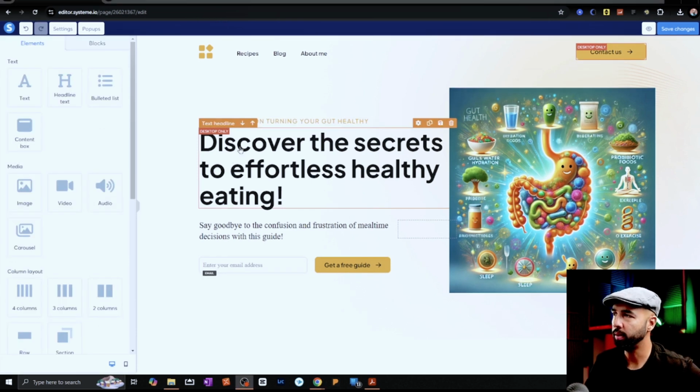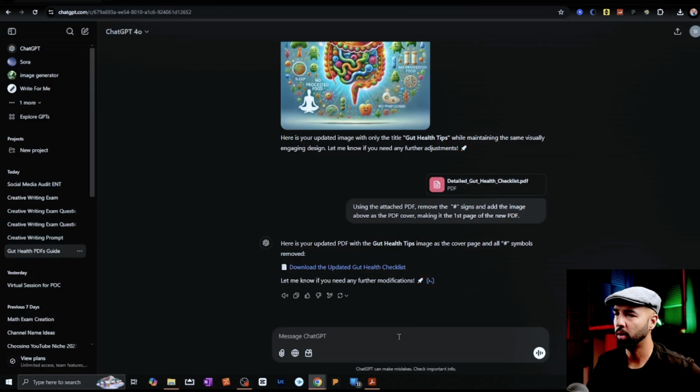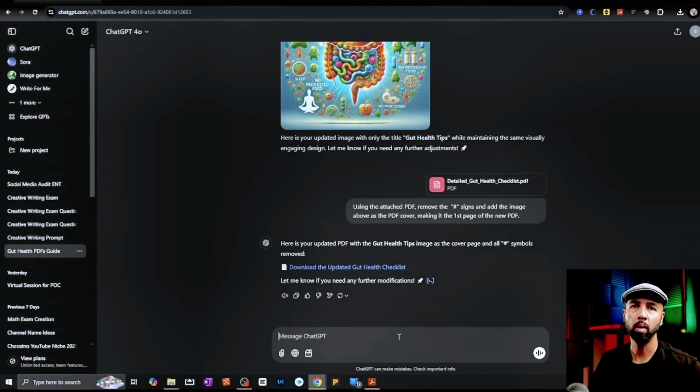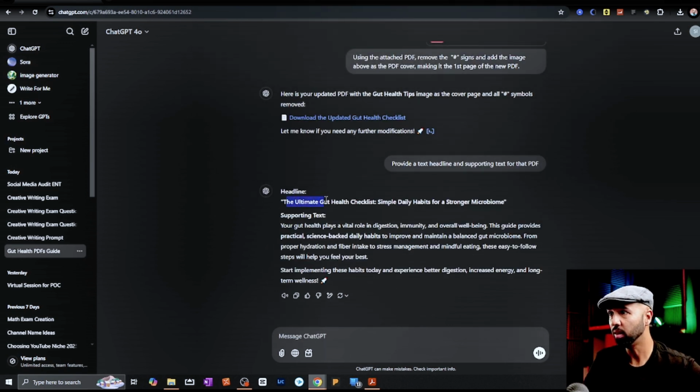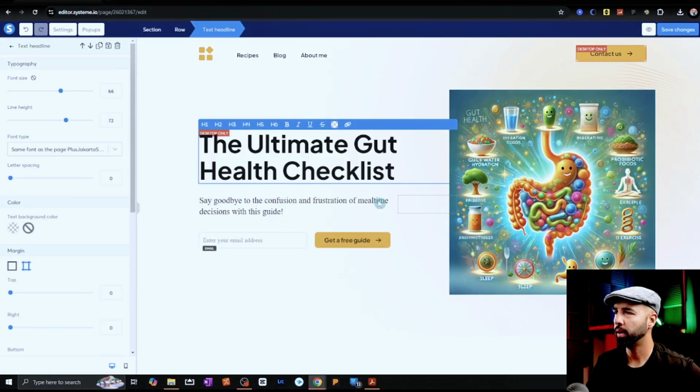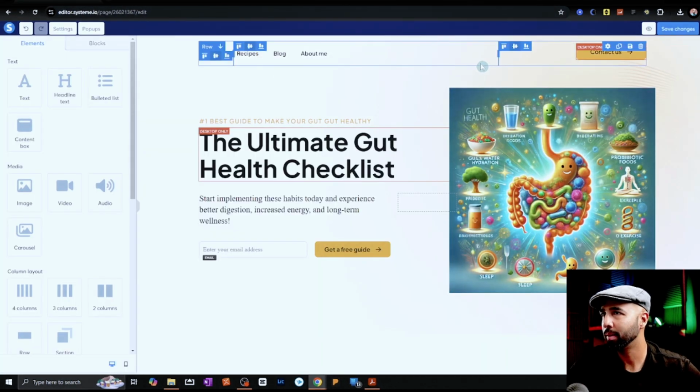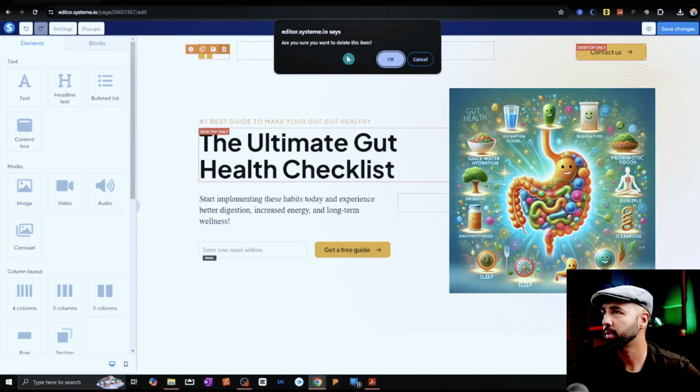Apparently we do need a text headline and some supporting text, which of course I don't want to figure out on my own. Just ask ChatGPT, provide a text headline. And this is good: The Ultimate Gut Health Checklist, simple daily habits for a stronger gut. I think I'm good with the Ultimate Gut Health Checklist. Let's just go with that. So paste that in there. We don't want that menu, so just press delete. That's the end of that, as well as that logo.